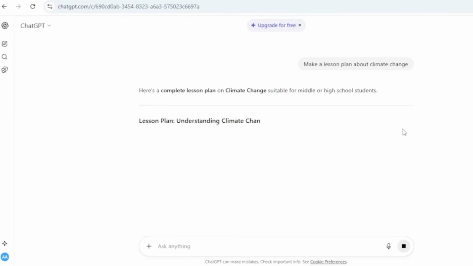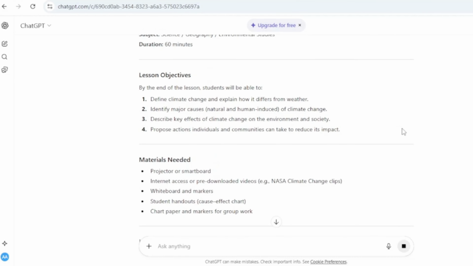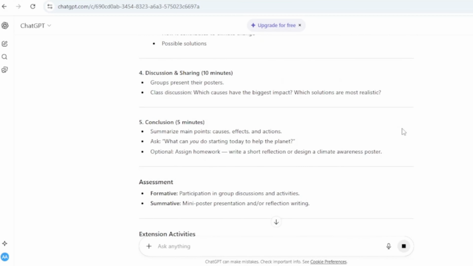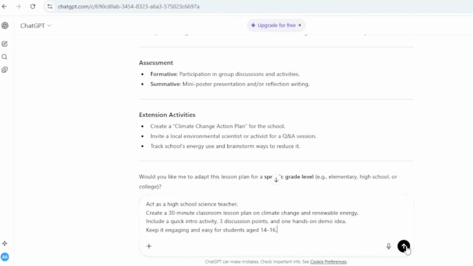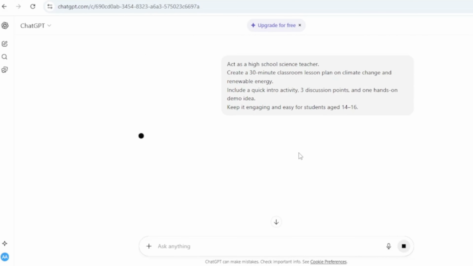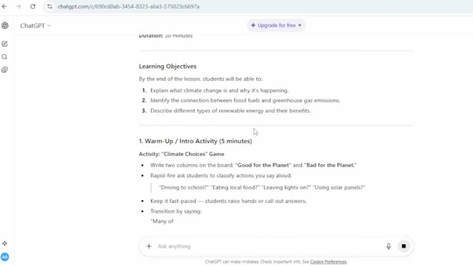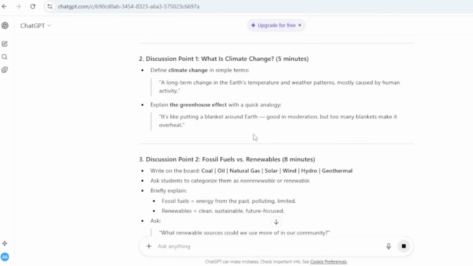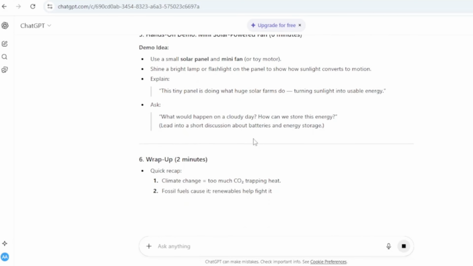Lastly, let me try with the lesson plan about climate change and let's see how it generates this time again. Again, if you see, it has listed out what it thinks should be the best answer to your question and how it should have framed. Now, let's try with the prompt that we had already discussed. The same structure like goal, context, and expectation. And if you see here, it has given a concise form of the response this time. What should be the warm-up interactivity, what should be the discussion point 1, 2, discussion point 3, hands-on demo, wrap-up, and maybe lastly a mini quiz.